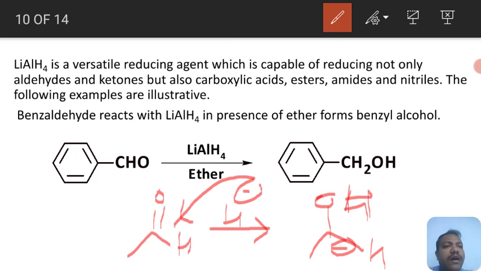This alkoxide ion can be protonated by a weak acid to give alcohols.